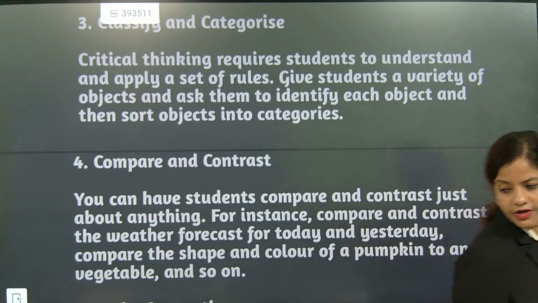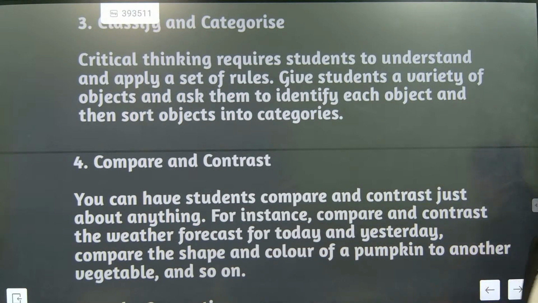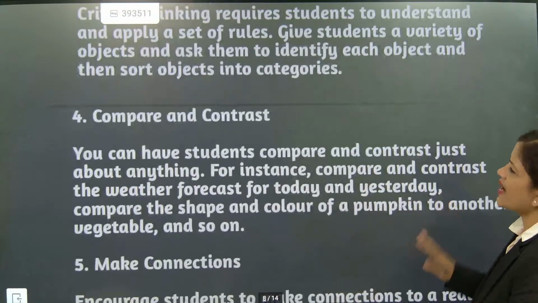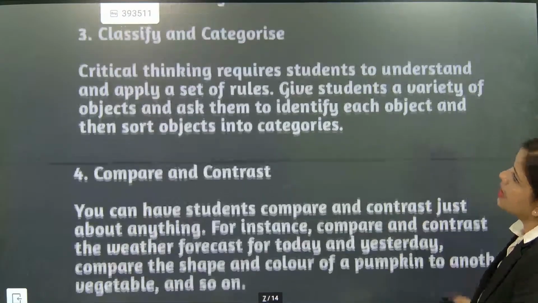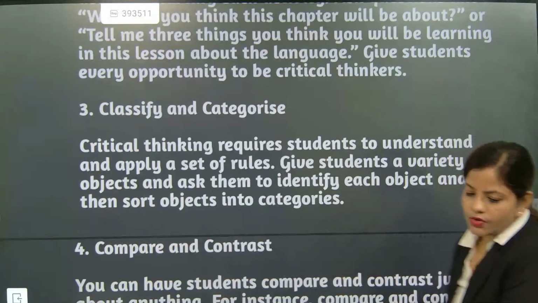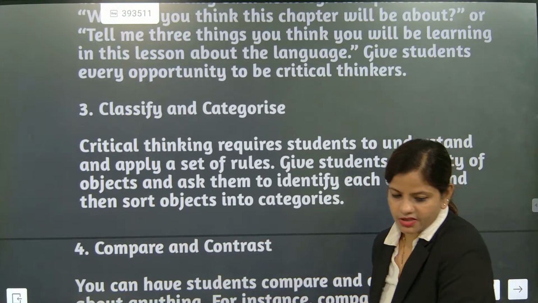I hope you might have understood this section. These are most important parts. So now we are going to go for the next section. Now you see, compare and contrast. This is another thing. But classify and categorize, I did not finish. First I need to finish that one. So how to classify and how to categorize this part.